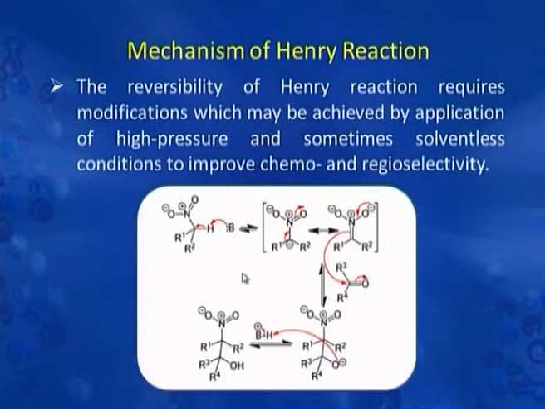All these steps you can see here in this reaction are reversible and that is why this reaction is, we can say, less useful in organic synthesis. The reversibility of Henry's reaction actually requires some modification, which may be achieved by application of high pressure and sometimes solventless conditions to improve chemo and regioselectivity. That is, we can improve the product by improving the reaction conditions: we can use solventless condition, or we can carry out the reaction at high pressure.